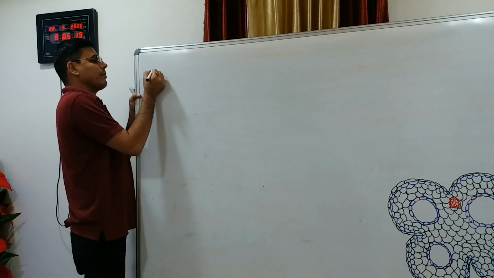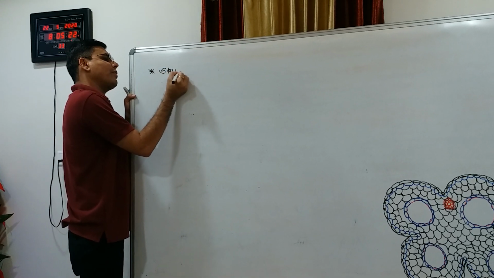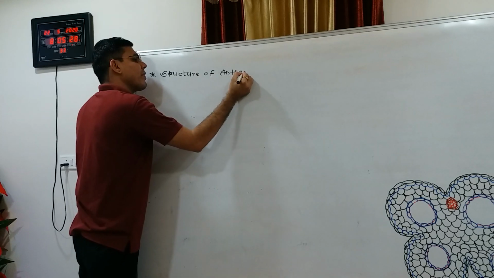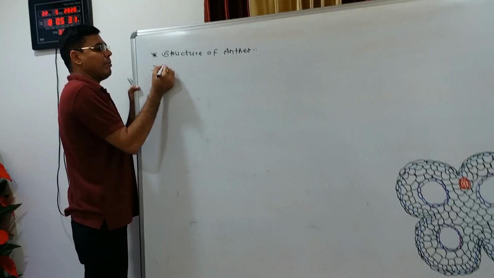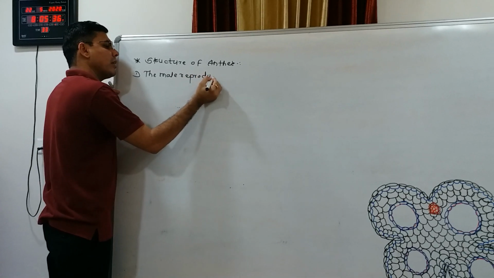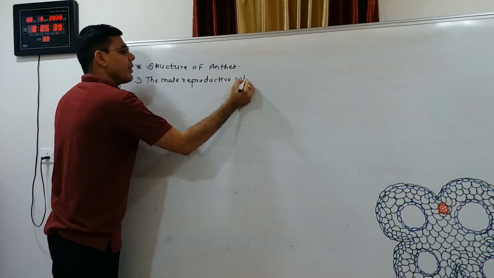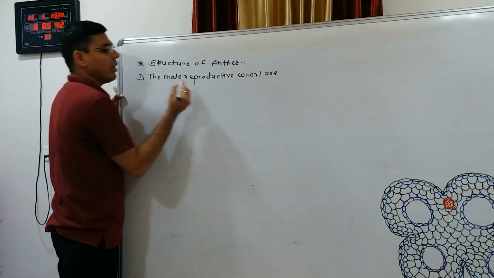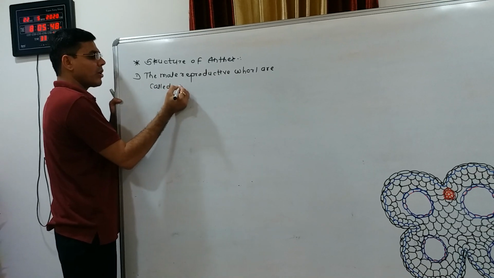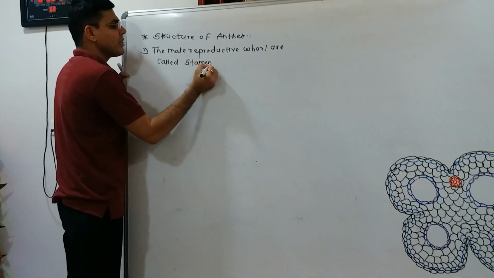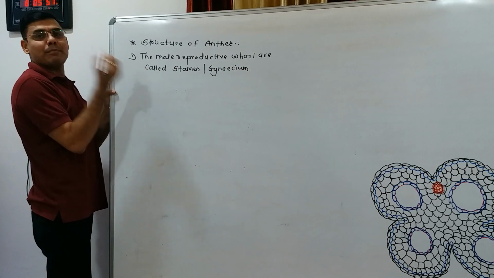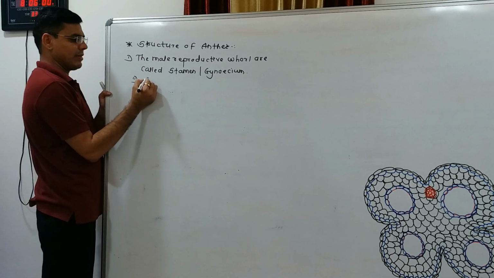So the next topic is the structure of the anther. The male reproductive whorl is called the stamen.